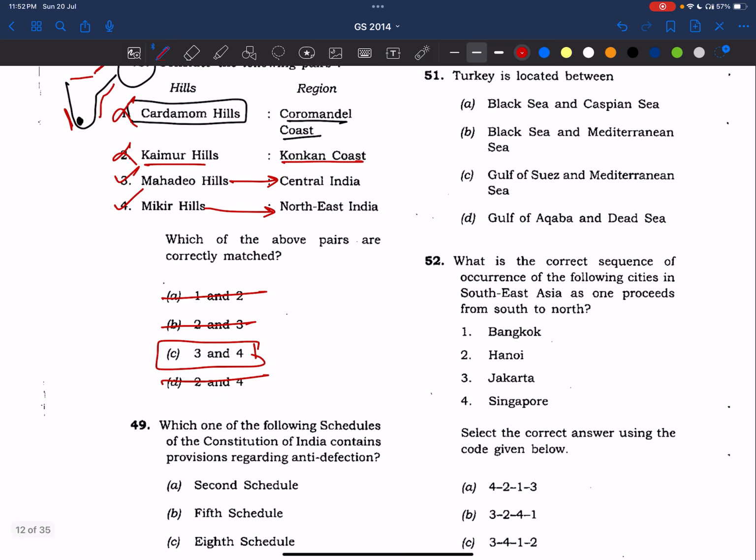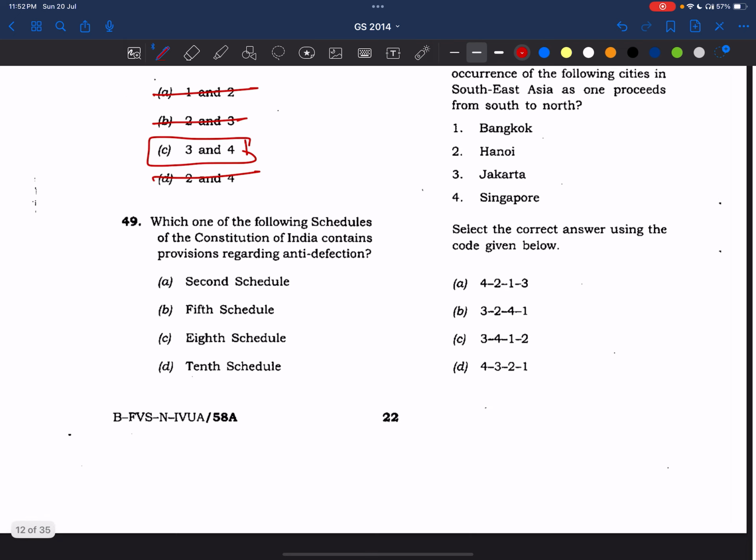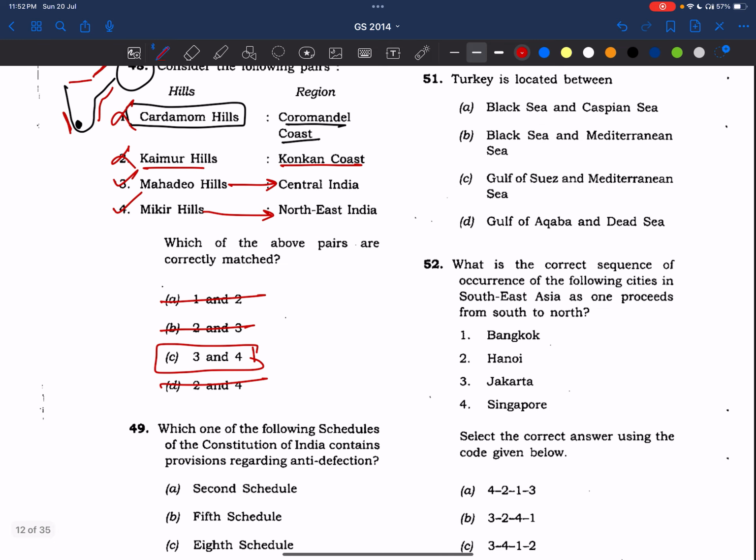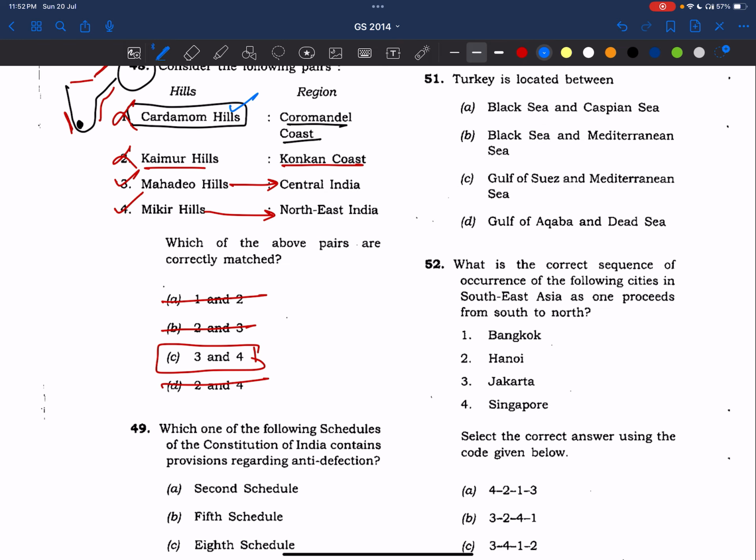Okay, so it is there in the Textbook app on Telegram. He has given the map. I'll share those things also. Okay, so yes, friends, see here we need to make notes on all these hills. Some basic things like what the highest peak is here, and the states, and anything associated with this, any tribes, mostly there are tribes associated with the hills, right? And see here, Coromandel Coast, Konkan Coast, right? We know about the Konkan Coast and Coromandel Coast, but if there is anything very important, we'll try to note those points.